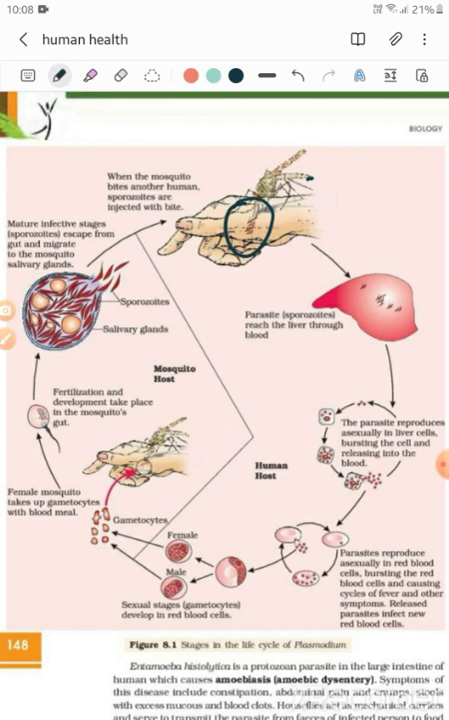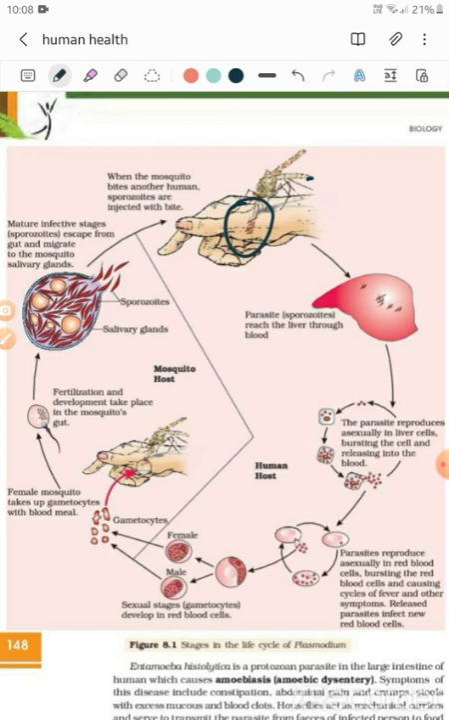Rather, it would be swelled. Not that much. A small swelling would be seen, but blood won't ooze out. Why? It is because of the saliva. The clotting factor is present in the mosquito saliva, which prevents the blood clotting and prevents the blood oozing in our body.